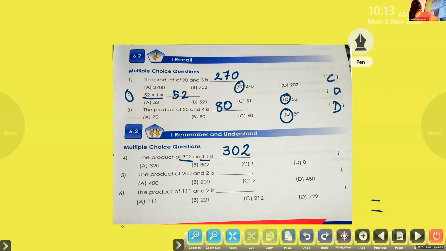Unmute here. Okay. Now, the product of 202 is dash. For the time being, we can do like this. Afterwards, I'll give you an easy tip.